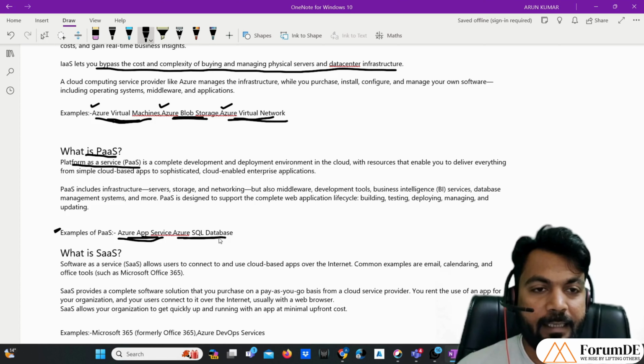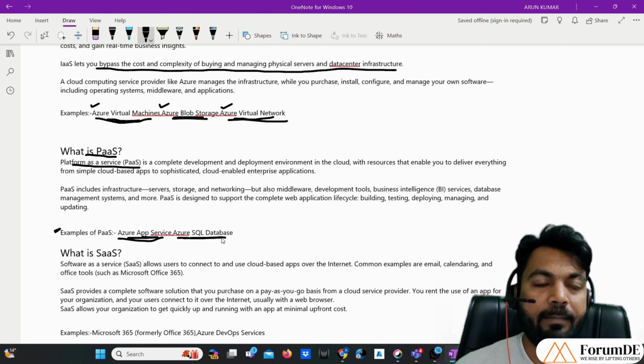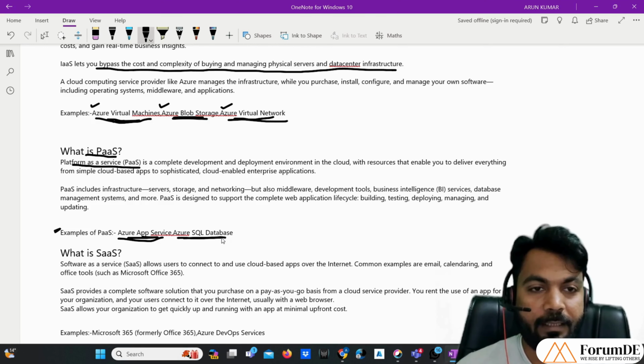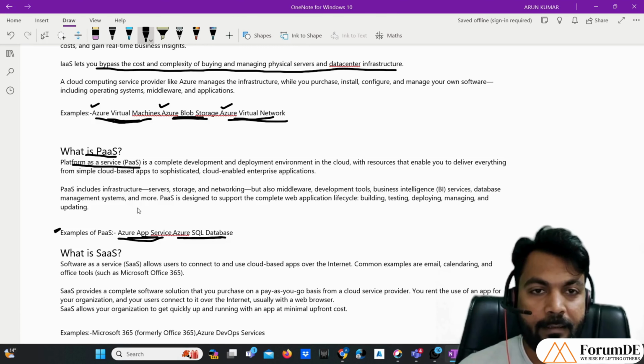Another example of PaaS is Azure SQL Database. This is a database given by Microsoft. We also get database management tools here, with the help of which we can query our database. So all these things come under PaaS.